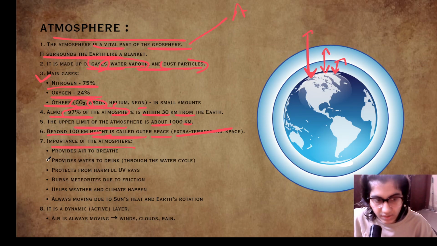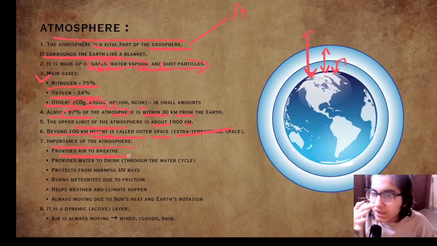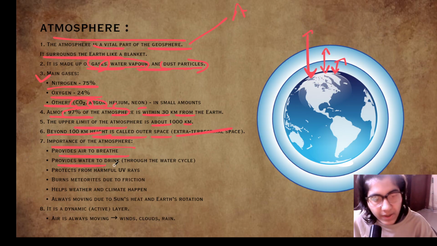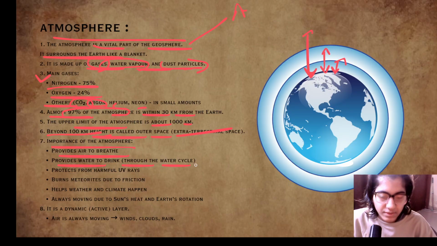Importance of the atmosphere: it provides air to breathe. Of course, all the essential gases are included in the atmosphere, so it provides us the air to breathe. It provides water to drink through the water cycle. The water evaporates and is deposited in the atmosphere in the form of water vapor, which again forms clouds, and precipitation happens.